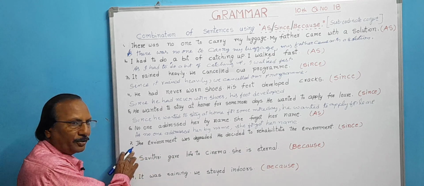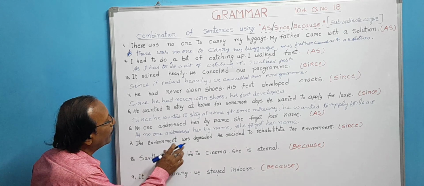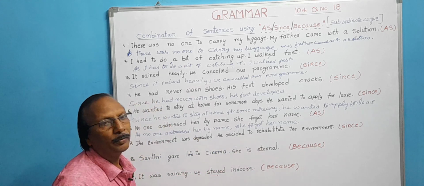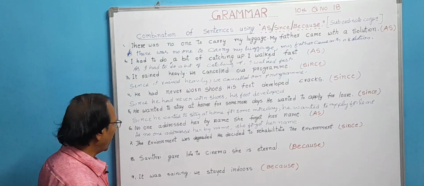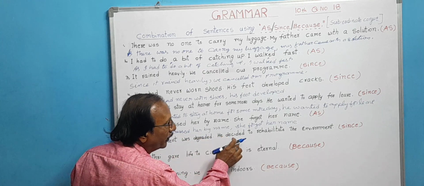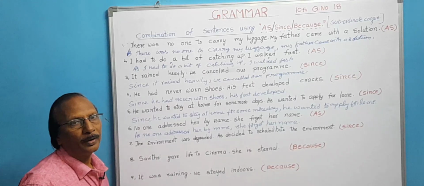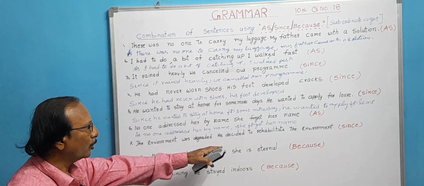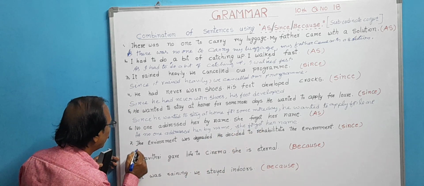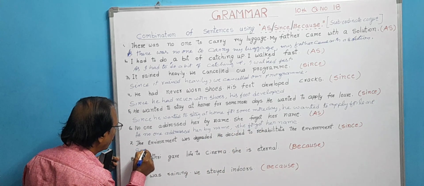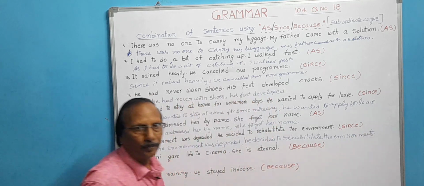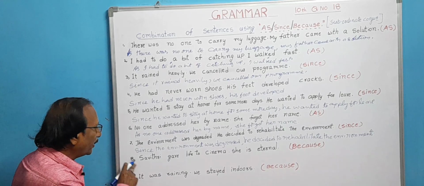In the same way, let us see the seventh sentence. The environment was degraded. He decided to rehabilitate the environment. What is the reason? What is the result? The environment was degraded. That is the reason. Because of this reason, he decided to rehabilitate the environment. He came up with a solution to rehabilitate the environment. That is the result. Now use since. Full stop.